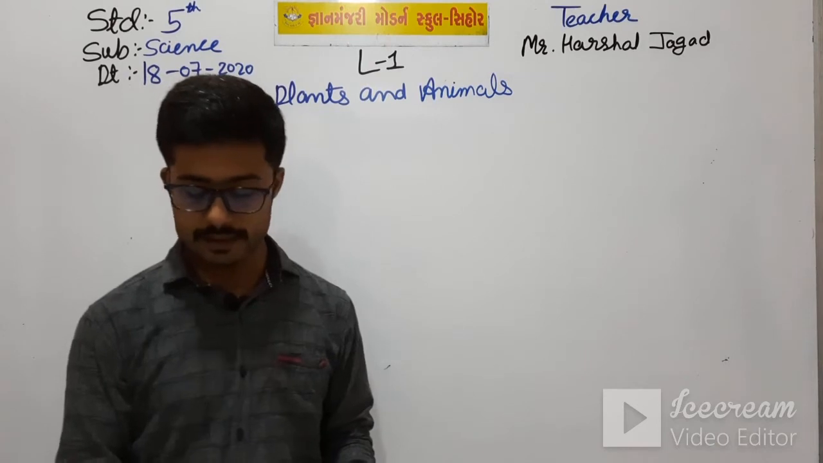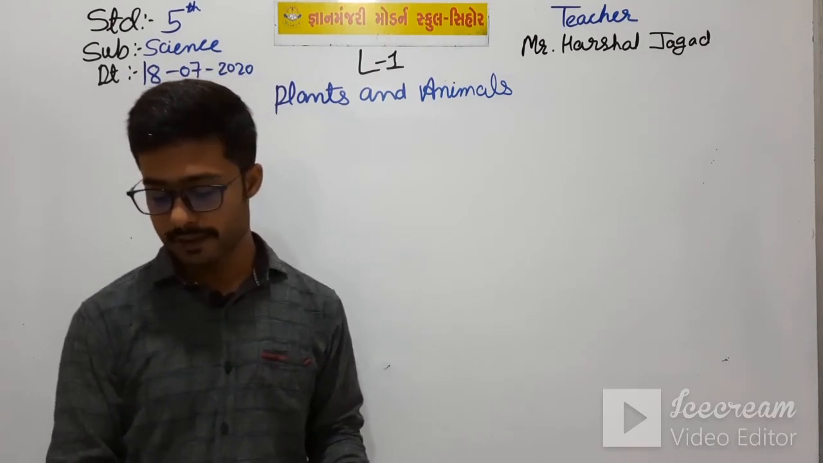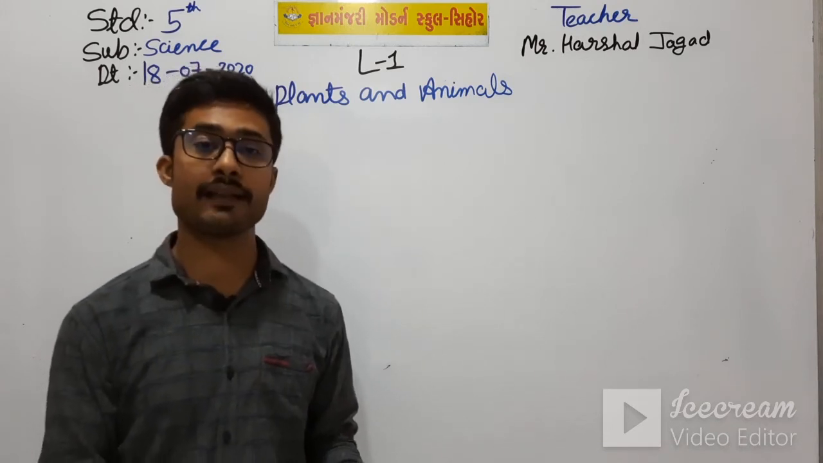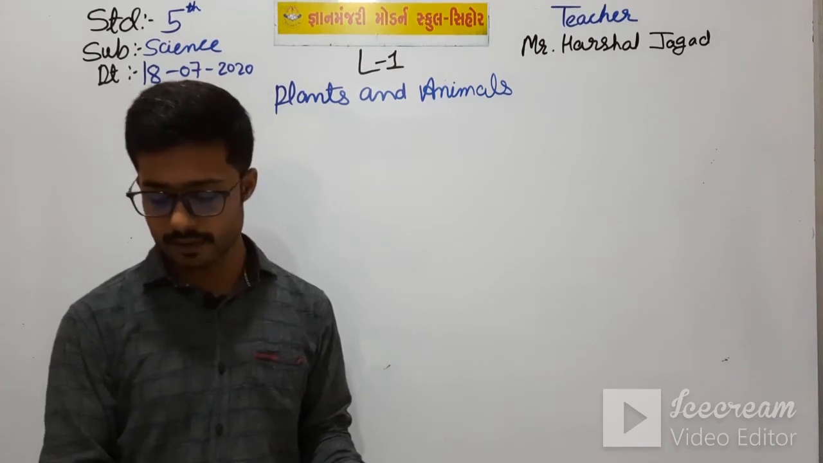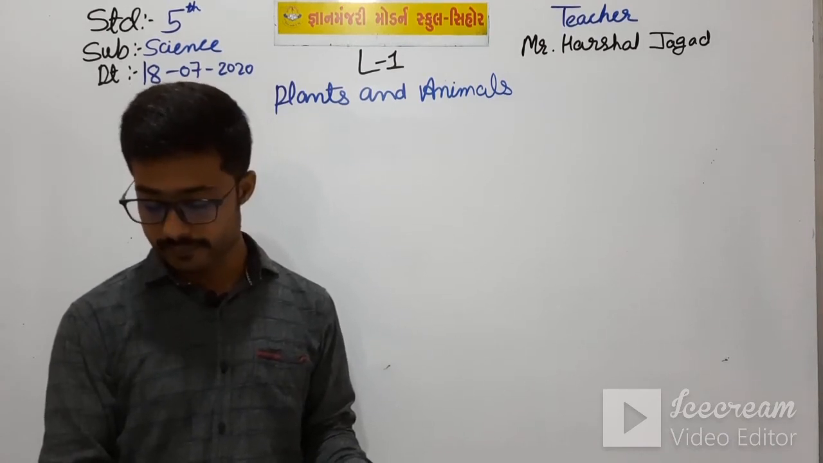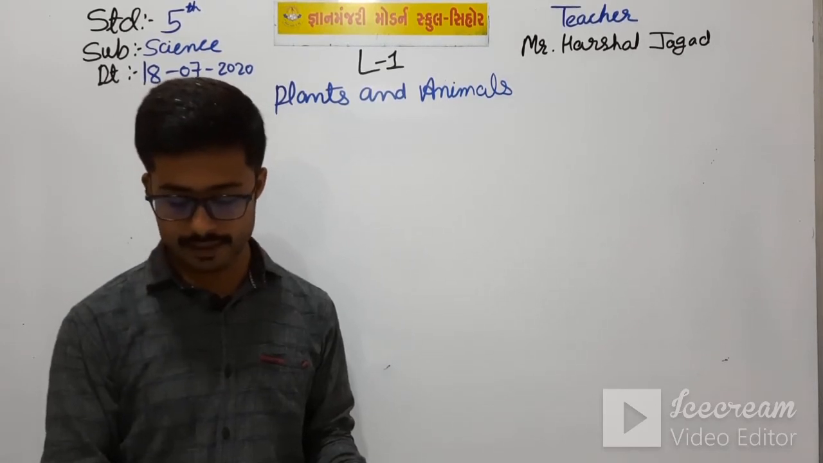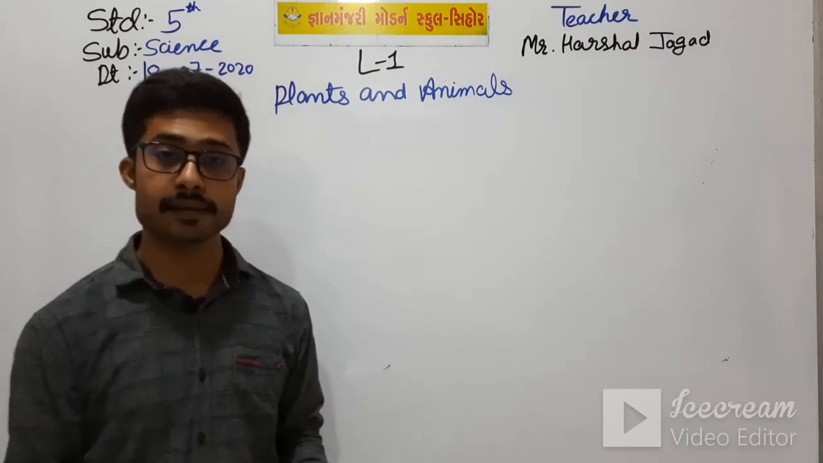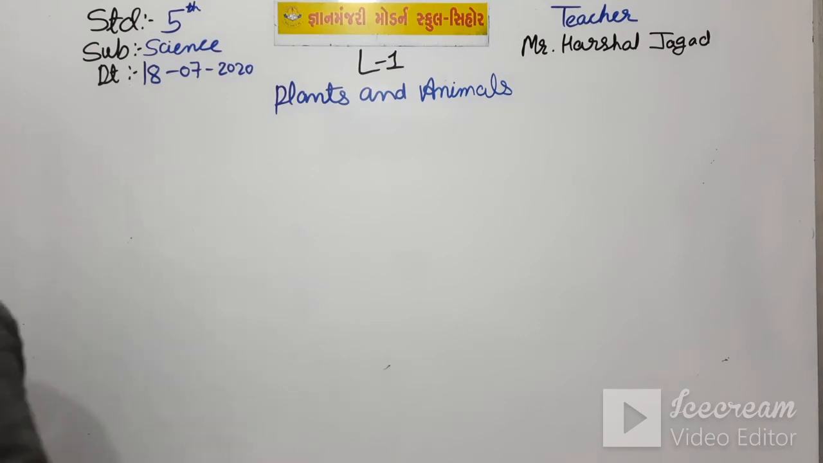Some animals such as frogs breathe through their skin when they are in water and through their lungs when they are on the land. Breathing through the skin is called cutaneous breathing. Animals such as frogs that live both on land and water are called amphibians. So this we have seen, the terrestrial animals and aquatic animals.